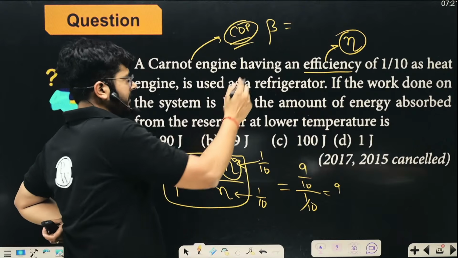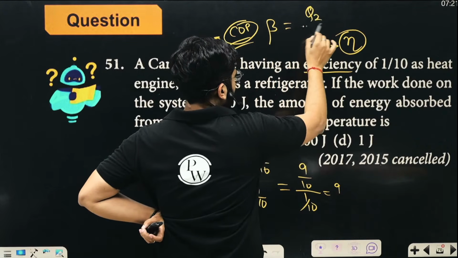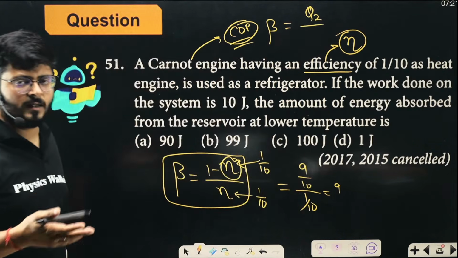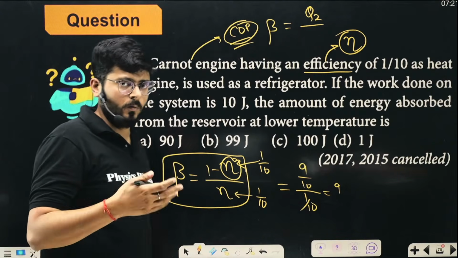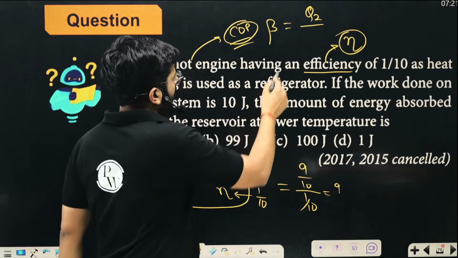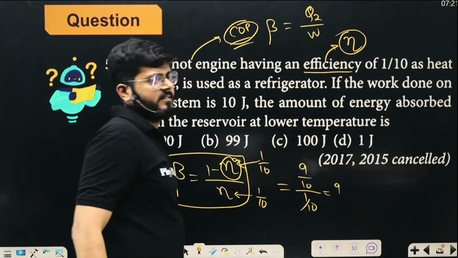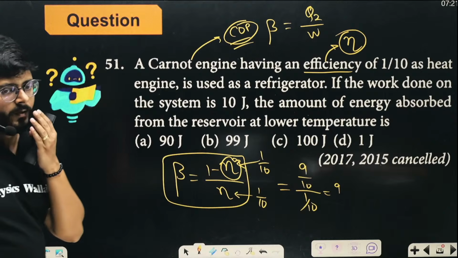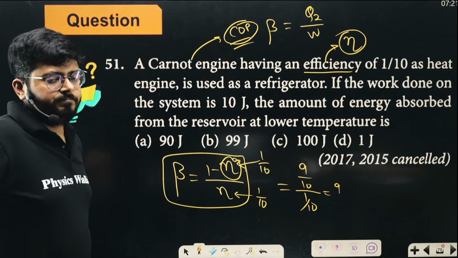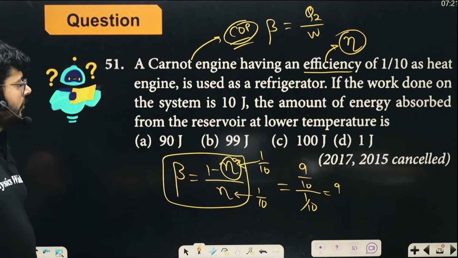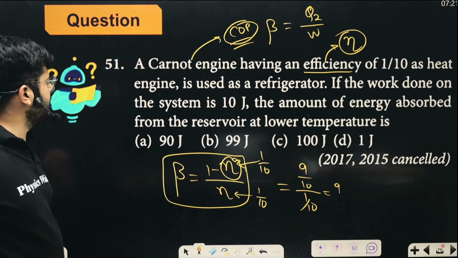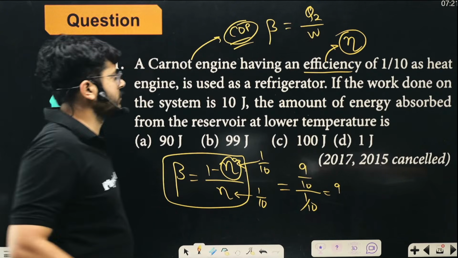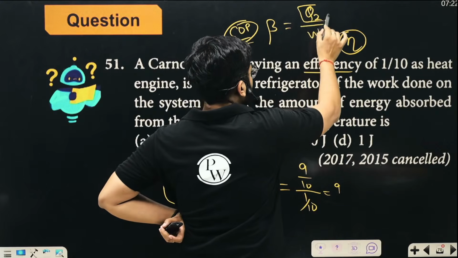Or the work done, right? So desired output of refrigerator is heat ejected to the atmosphere or the lower temperature or sink, upon the work done W, right? This is the desired output upon the input, Q2 upon W, okay? So what is really happening? The amount of energy absorbed from the reservoir at the lower temperature, so we are interested in this part, Q2, right?